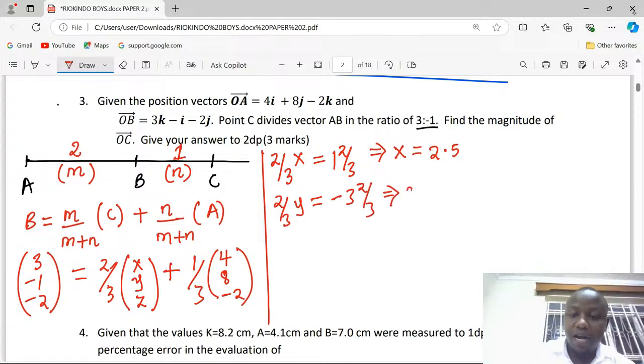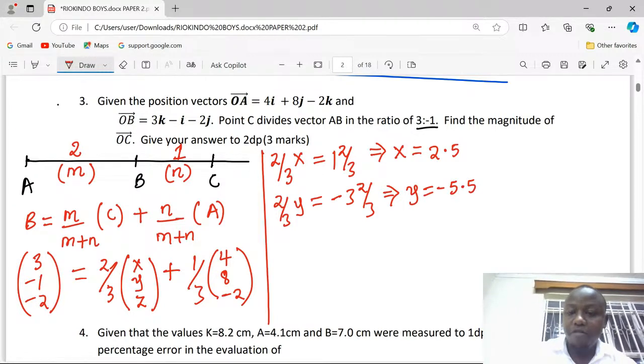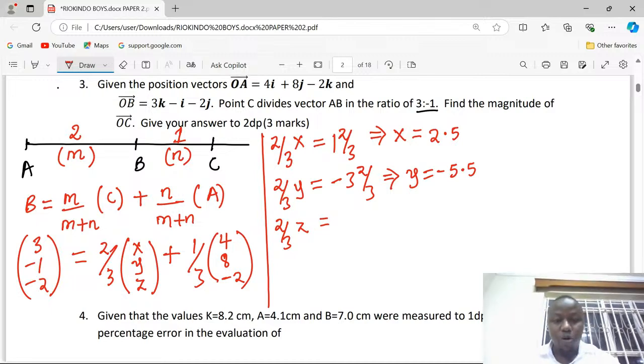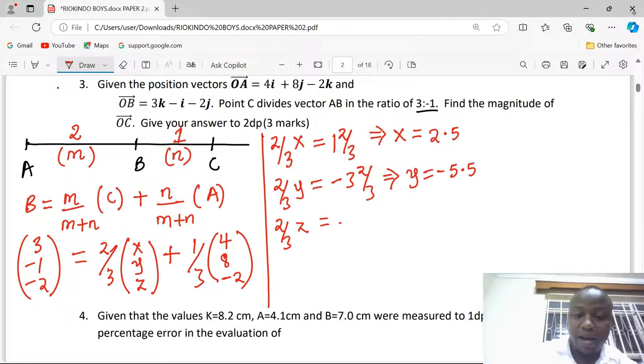Which means the value of y is going to be -5.5. And finally, 2/3 for z. This is going to be, we're already having -2. Then on the other side, we will have 1/3 by -2, which means we will have -2/3 taken to the other side becoming positive. So -2 plus 2/3. And when we add 2/3 to -2, we shall have -1 1/3. And for us to remain with z, then this is going to be -2. Z is going to be -2.